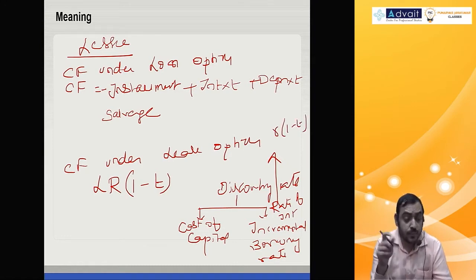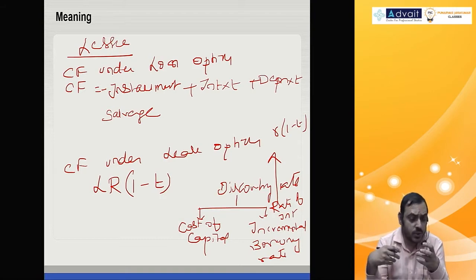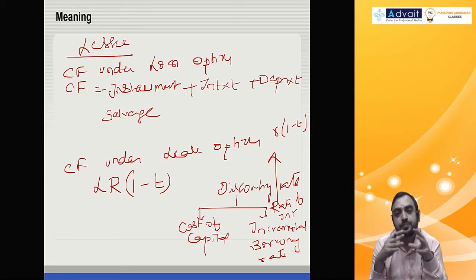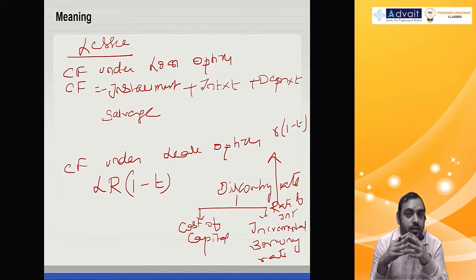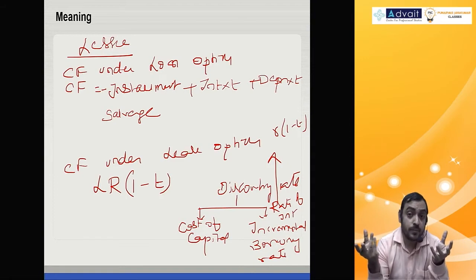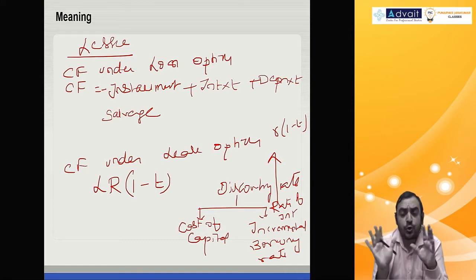If it is cost of capital, don't do 1 minus t. But if it is rate of interest, multiply by 1 minus t. If there is no information on cost of capital, you directly go for rate of interest into 1 minus t, that becomes your discounting rate. If cost of capital information is given, and incremental borrowing rate is also given, borrowing rate being the rate applicable for loan, then you can choose any of them as your discounting rate. But if you're using rate of interest, you should use 1 minus t. Cost of capital, don't do 1 minus t.